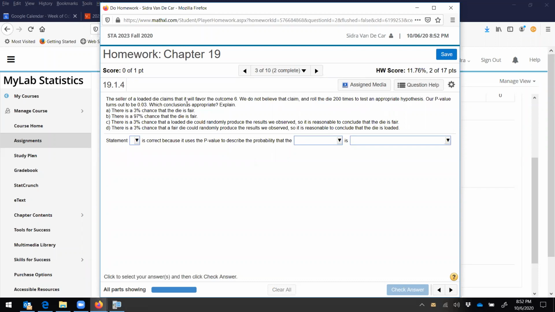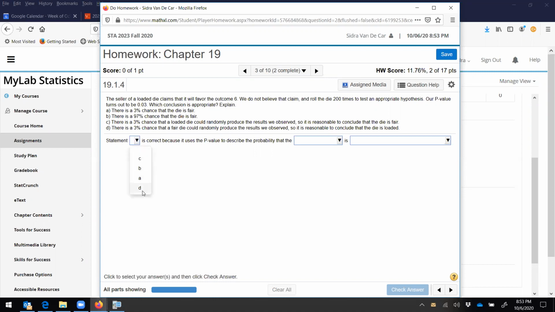The seller of the loaded die claims that it will favor the outcome 6. We do not believe that claim and roll the die 200 times to test an appropriate hypothesis. Our p-value turns out to be 0.03. Which conclusion is appropriate? So this 0.03 is saying we'd get the result we got, or weirder, 3% of the time due to natural sampling variation alone. So it's not that the die is fair. There's a 3% chance that a loaded die could randomly produce the results we observed. No, there's a 3% chance that a fair die could randomly produce the results we observed. So it is reasonable to conclude the die is loaded.